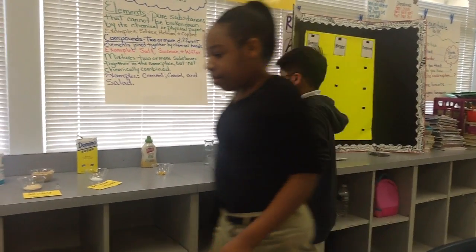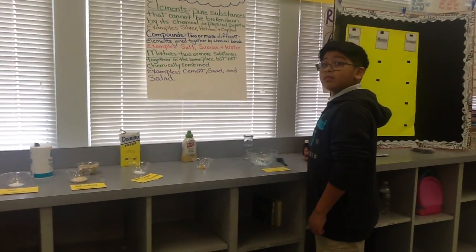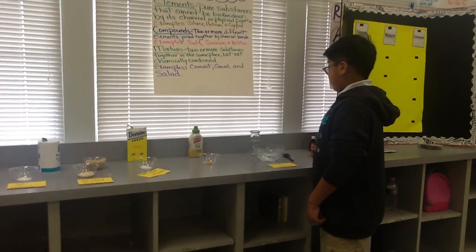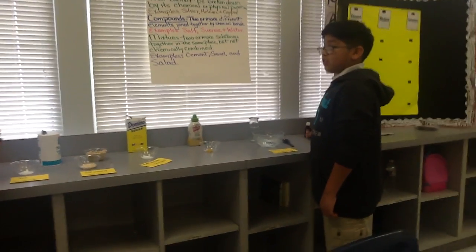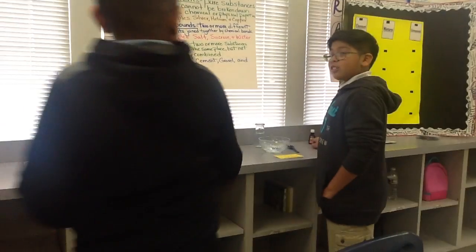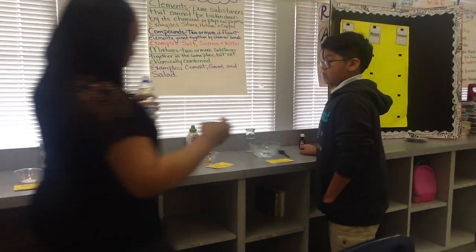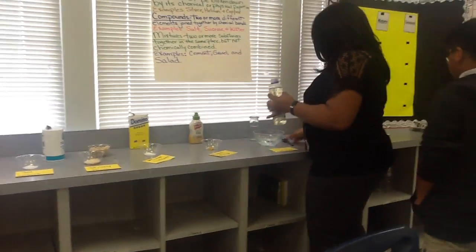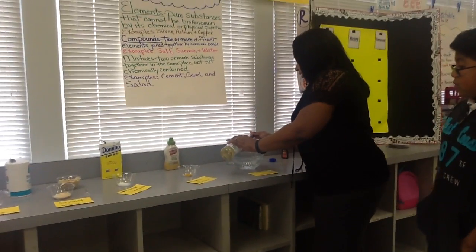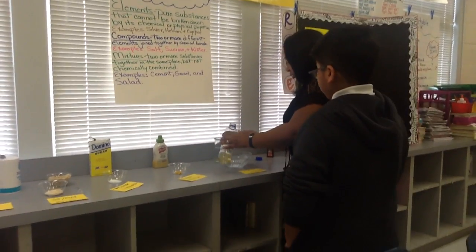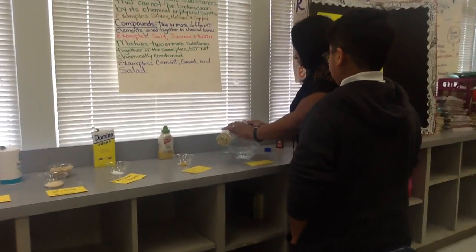So what we're going to do now is take that water and mix it with 2 tablespoons of vegetable oil. Okay. Once we mix the water with 2 tablespoons of vegetable oil, you guys come a little closer so you can see.